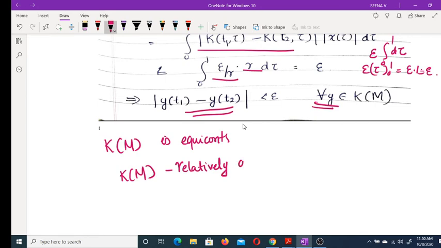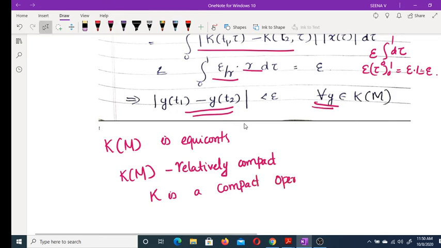If K(M) is relatively compact, then we get K is a compact operator. Why? The image of a unit ball is pre-compact. Therefore, K is a compact operator.